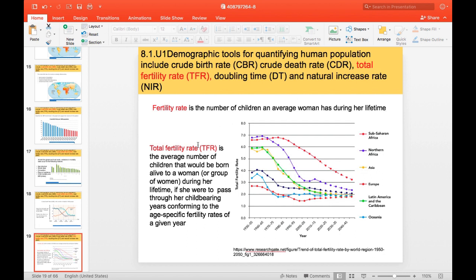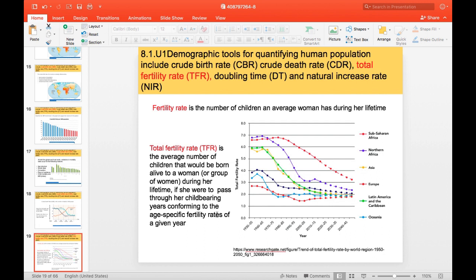So total fertility rate is the average number of children that would be born alive to a woman or group of women during her lifetime, if she were to pass through her childbearing years conforming to the age-specific fertility rates of a given year. So that means we have an age in which we are fertile, right? That is the period of time in which we can have kids.